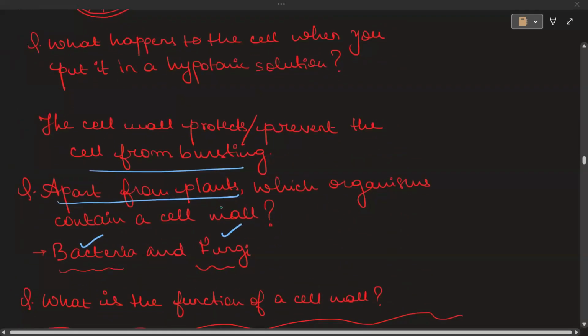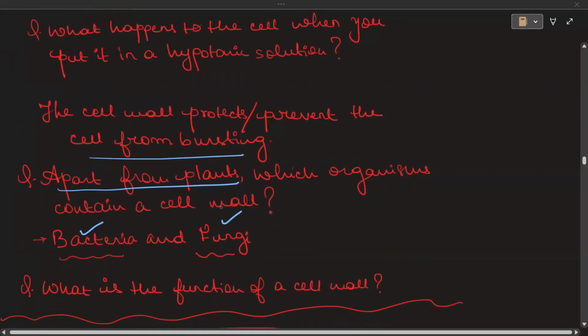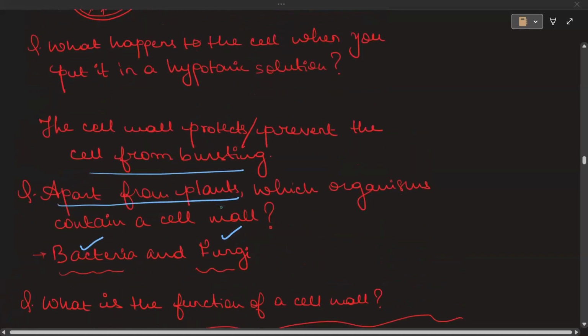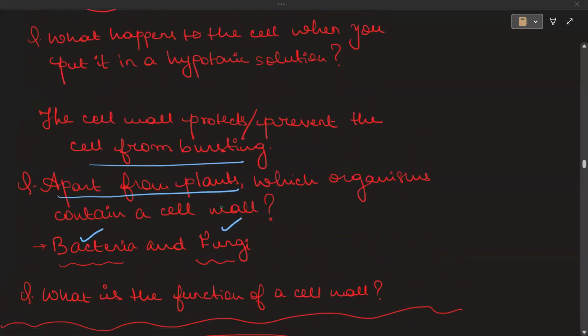Now the question is, what happens to the cell when you put it in a hypotonic solution? Since it is in the hypotonic solution, the outside environment has less salt concentration and inside the cell there is more. So water from the outside will move to the inside, and the cell would swell up. But remember, it is because of the cell wall that the cell will not burst. Ma'am, can you repeat it again?